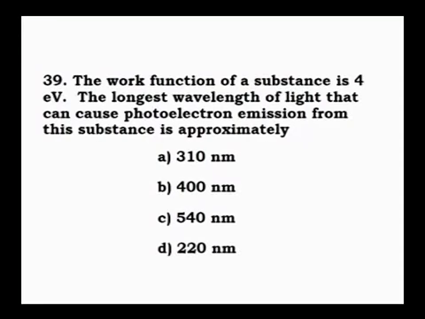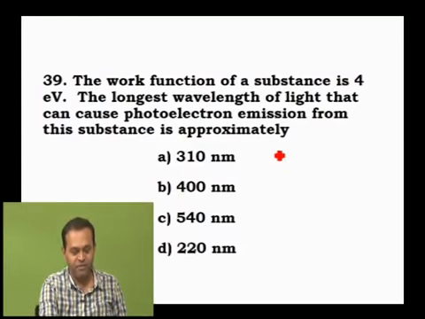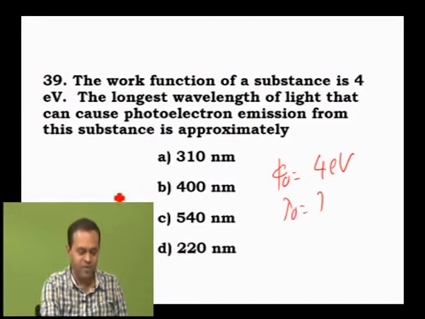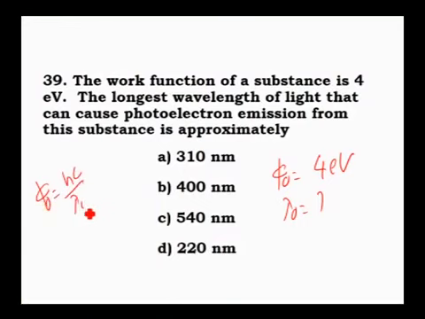Okay. Last question. Work function of a substance is 4 electron volt, which means phi naught is given. Phi naught is equal to 4 electron volt. The longest wavelength of light that can cause photoelectric emission from this substance is approximately, which means we have to calculate lambda naught. Correct? We know the expression phi naught equal to h into c divided by lambda naught. What is the value of hc in terms of electron volt?